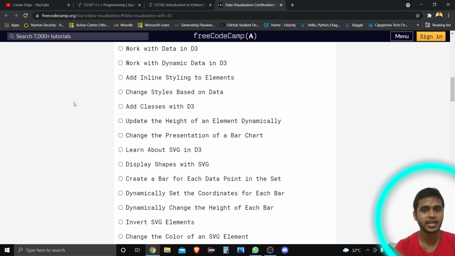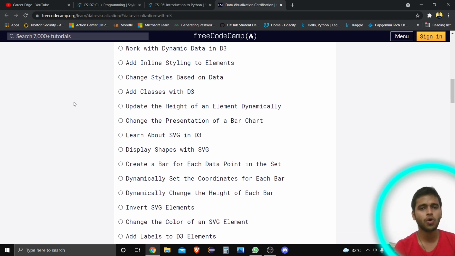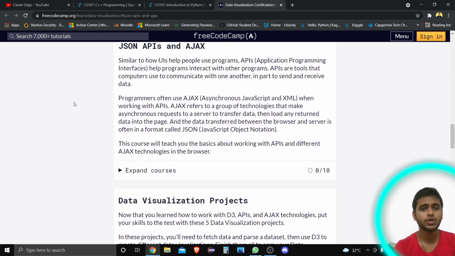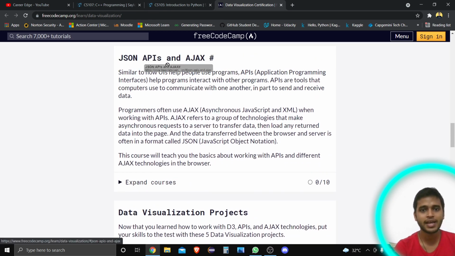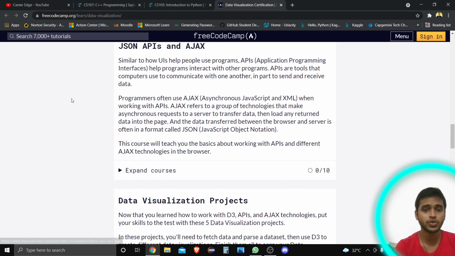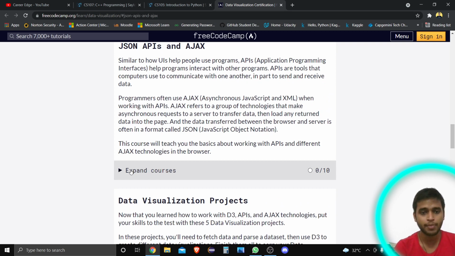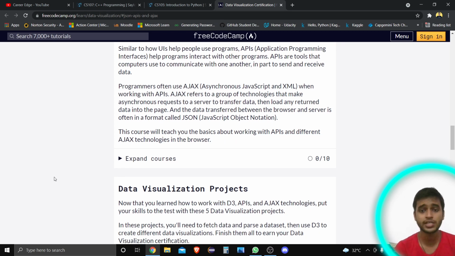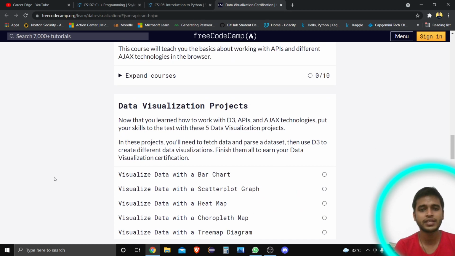Add classes, inline styling to elements, change the style based on data, update height and element dynamically. All the things related to data visualization will be covered in these courses. Also there is JSON and APIs and AJAX, which are also going to be covered in this course. If you want to know all about this, just tap on this. There are also 10 courses separately on these two things. There are a lot of resources on freecodecamp.org where you can learn different things totally free, and you get a free certificate as well.